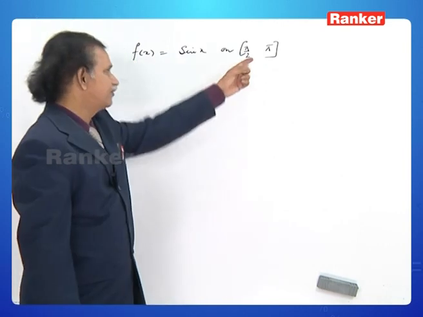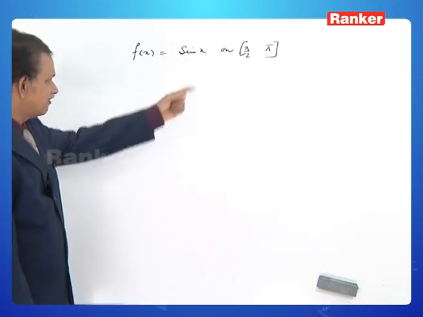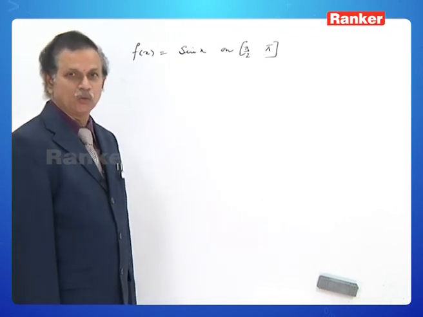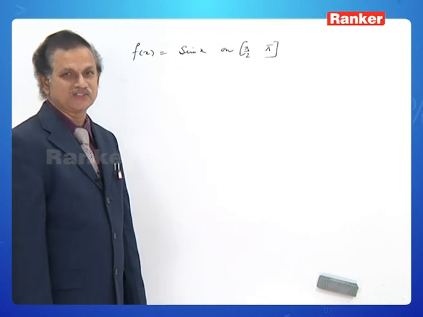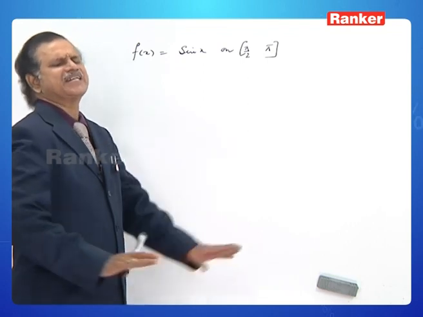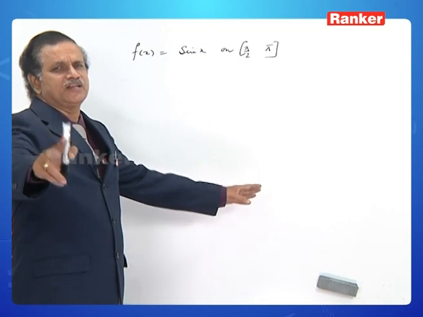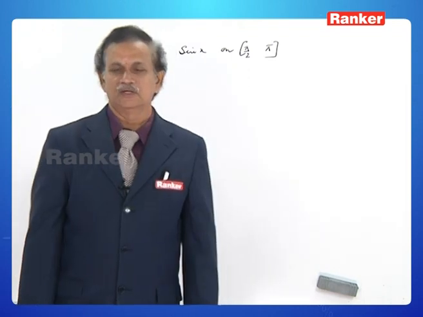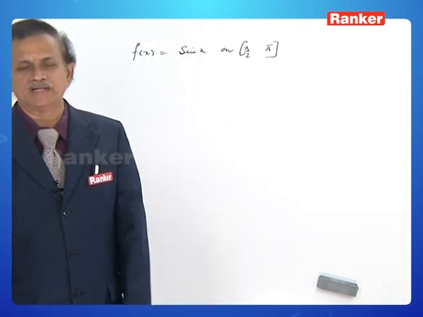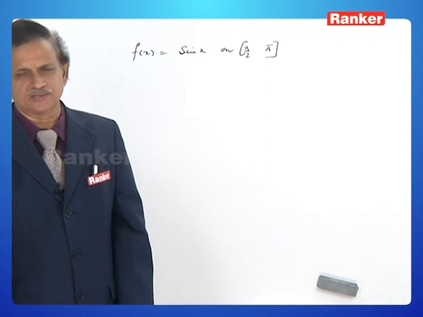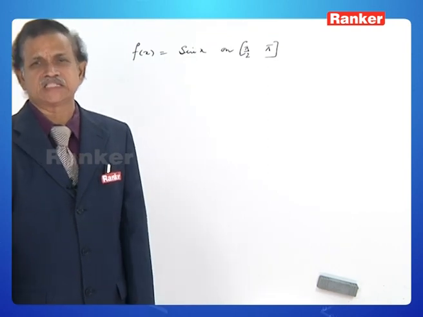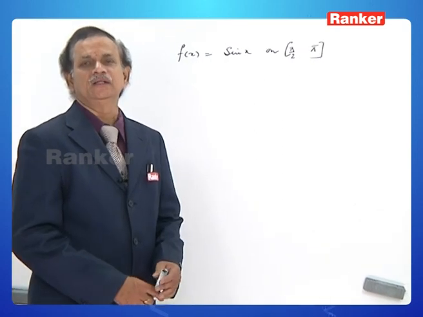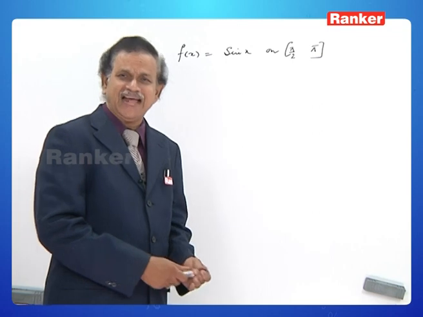What is f of pi by 2? Sin pi by 2 is 1. What is f of pi? Sin pi is 0. F of a is 1 and f of b is 0. So f of a is equal to f of b is not being satisfied here. We strictly say that Rolle's theorem cannot be applied to f of x equal to sin x on pi by 2 to pi. Cannot be applied. There may exist or may not exist. We are not sure of the existence of c in the open interval pi by 2 to pi. It's very clear, of course, by looking at the graph.